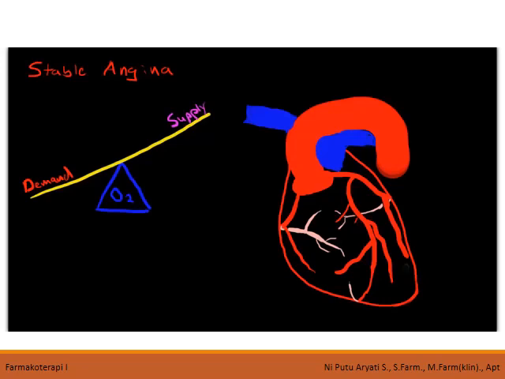So what's going to happen? Well, during those high demand states, the coronary artery downstream of this area is not going to be able to keep up with demand, and we are going to end up with an area of ischemia.